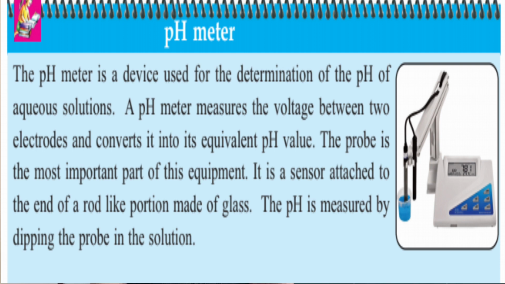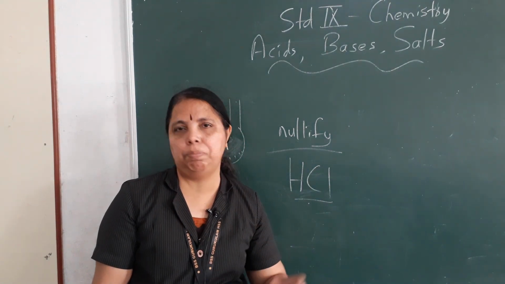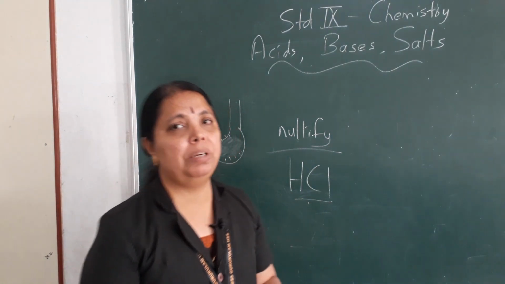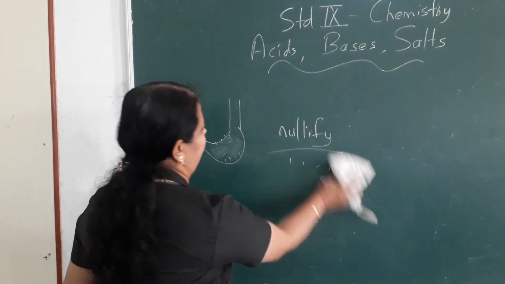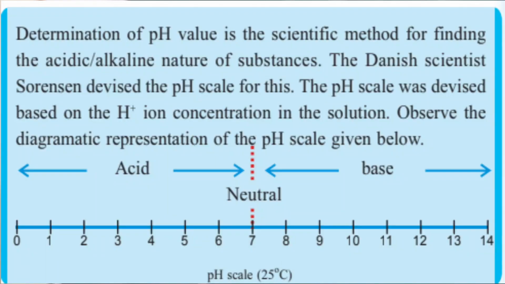Now, how do we know that the soil or the solution is acidic or basic? By knowing the pH. For that, there is a pH scale. Now, this is very, very important. Without understanding this, you cannot move further. Now, what is the pH scale and who discovered it?